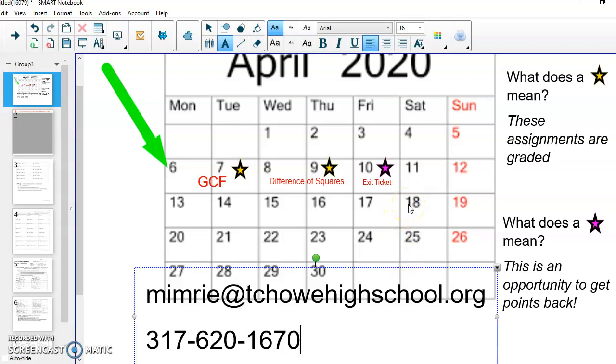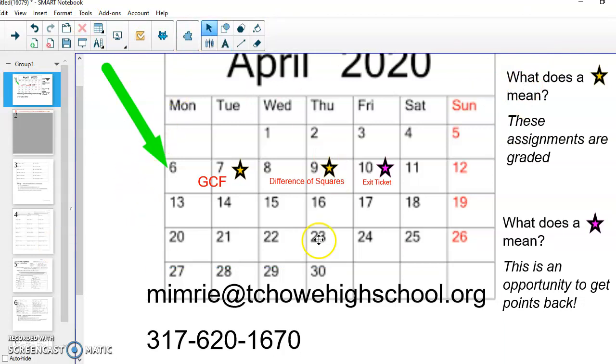So let's talk about what we're doing this week and how this is going to work first. If you see here, I have our calendar for April started. Every day we'll talk about what the calendar looks like. You see April 6th, this is where we are right now. This whole week, we are going to be starting a new topic of factoring. Today and tomorrow, we're going to do something called the GCF, the greatest common factor. Wednesday, Thursday, we're going to do difference of squares. And Friday is going to be our exit ticket day.